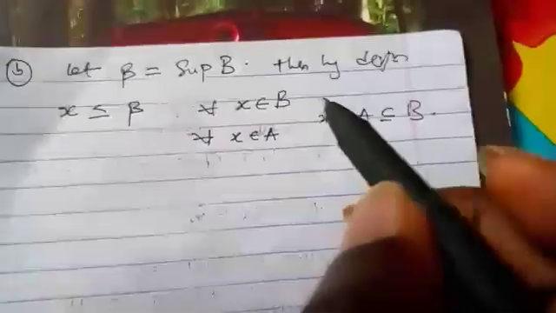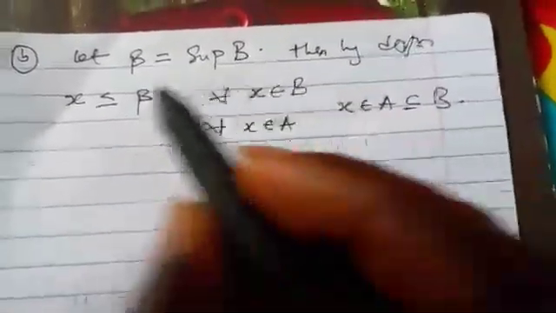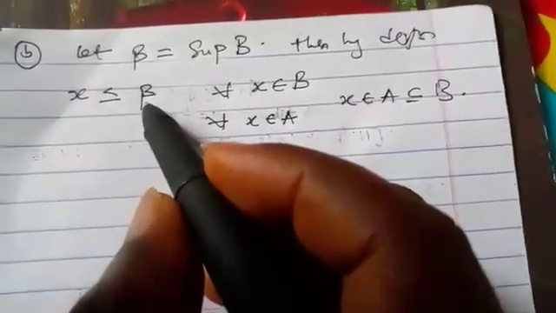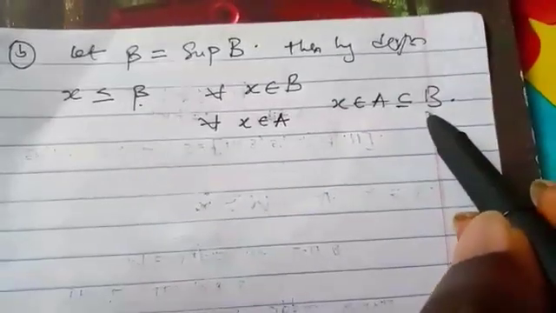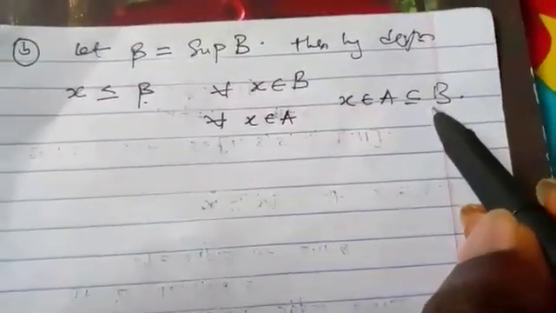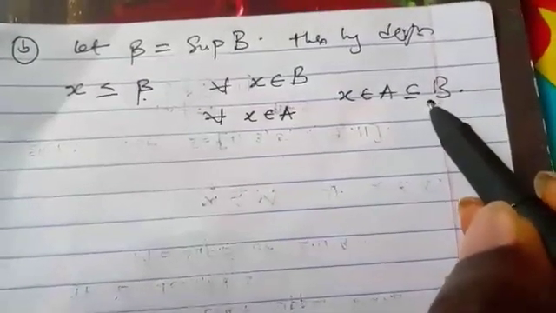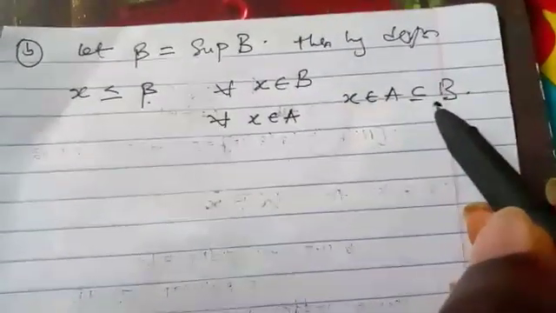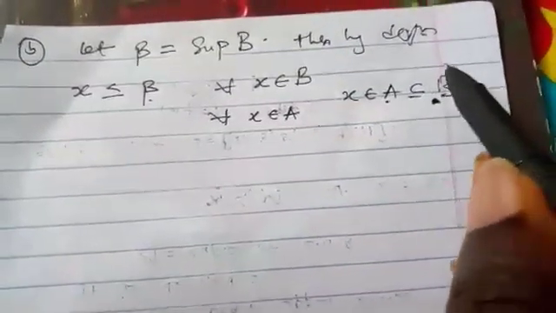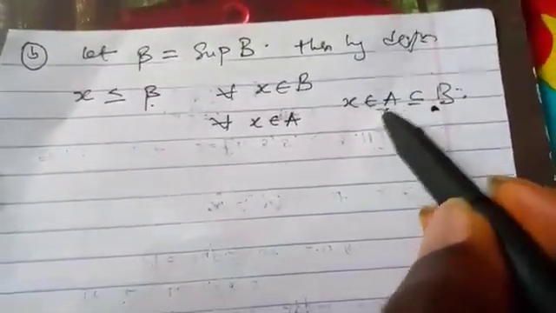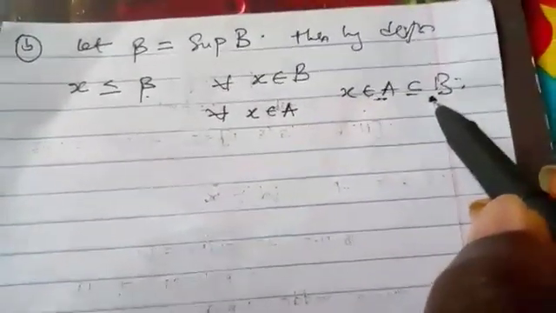Now, what we said there is that this beta is the supremum of B. Supremum means it is the lowest of the upper bounds, so definitely it will be an upper bound.